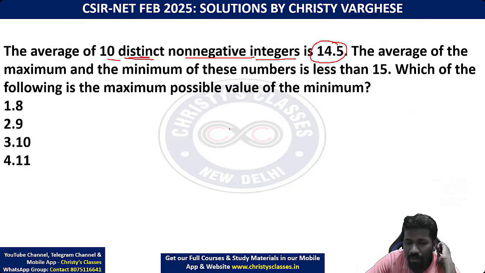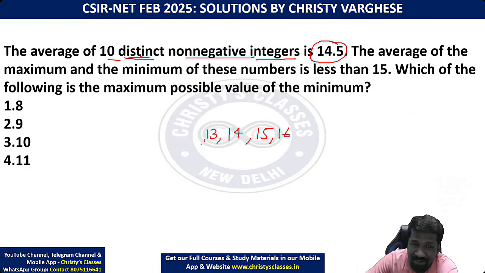For example, if 14 and 15 are the middle values, 14 and 15's average, 14.5, will be the median. I'm creating an example like this. This takes some time. This takes some effort of getting mastery in this topic. Then only you will get this idea very fast.